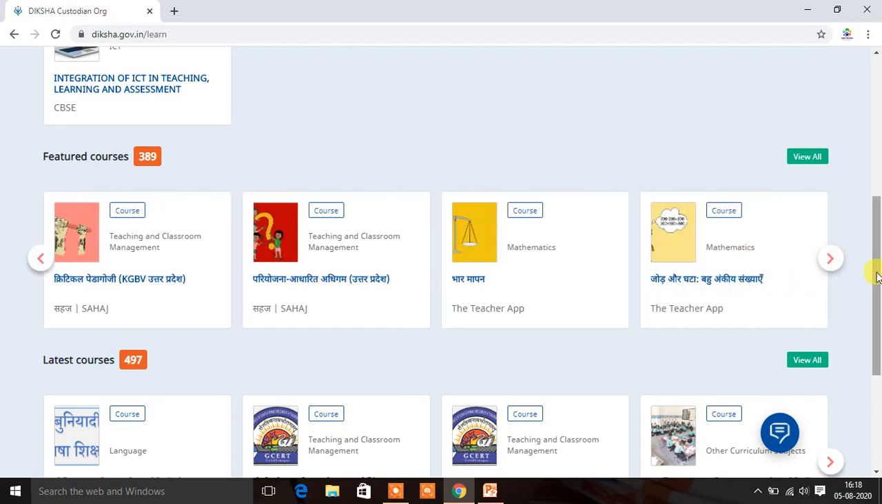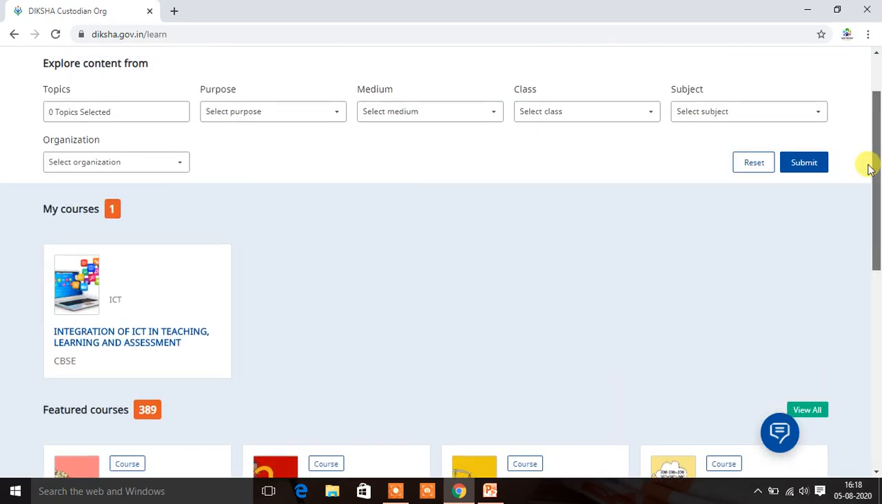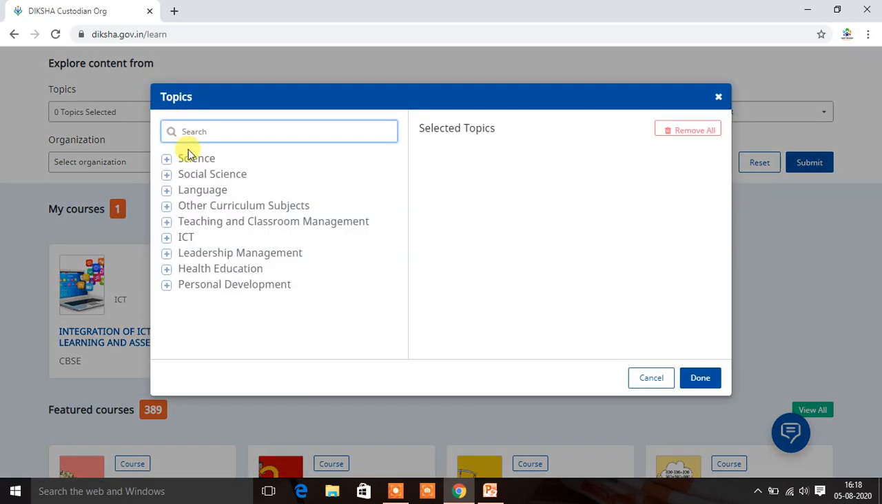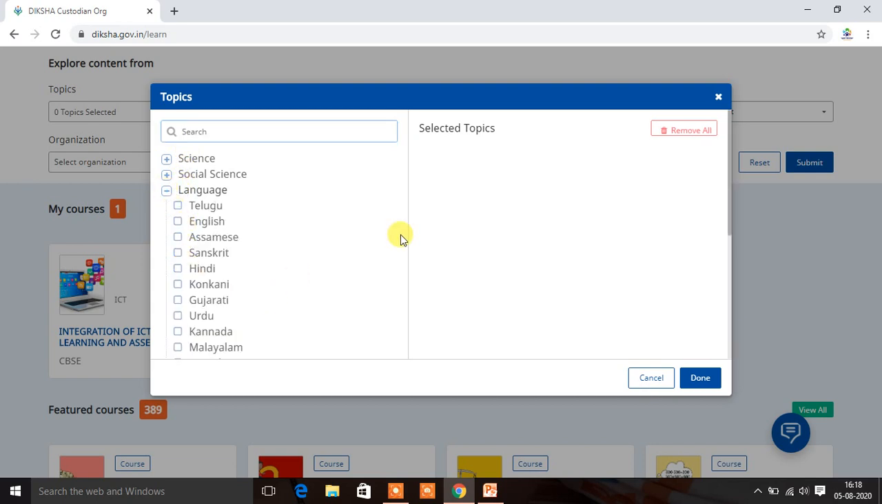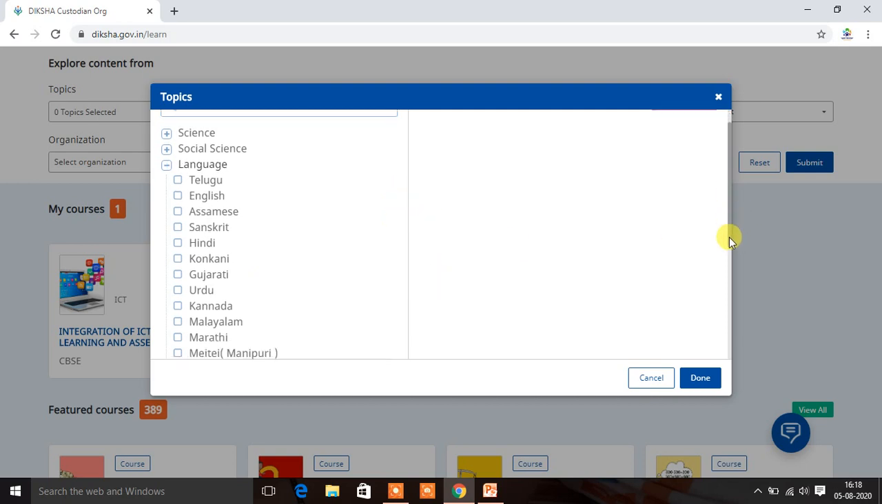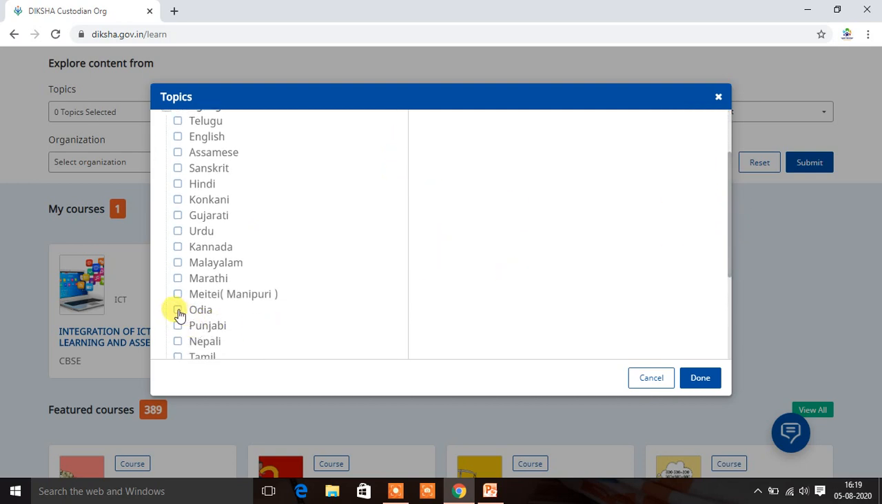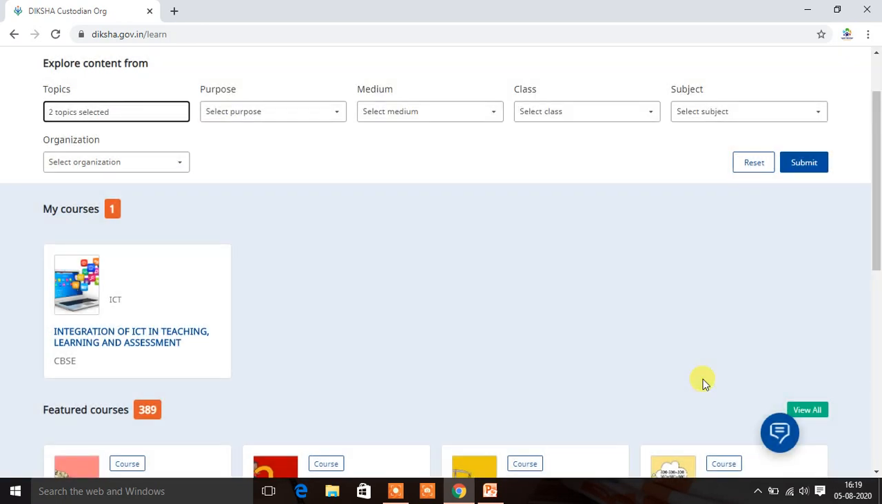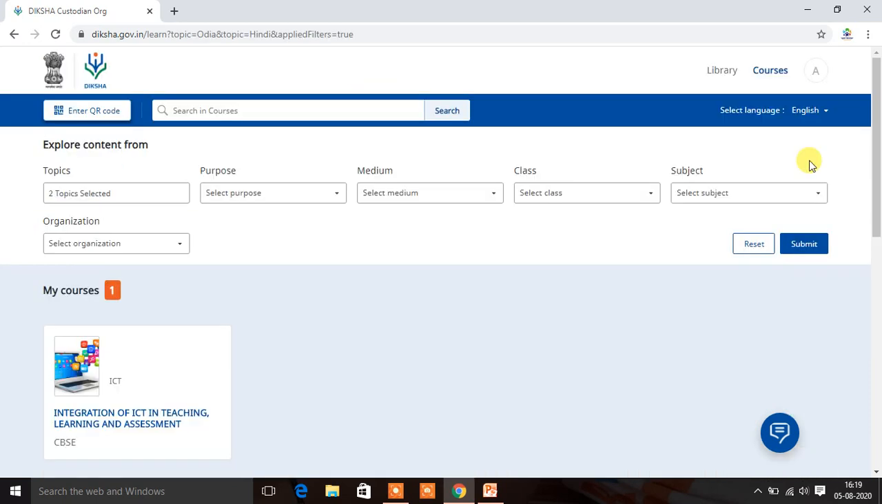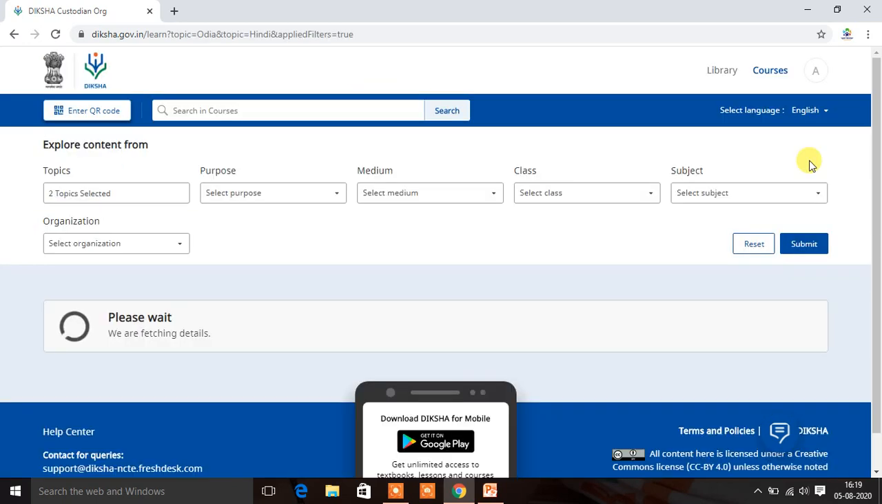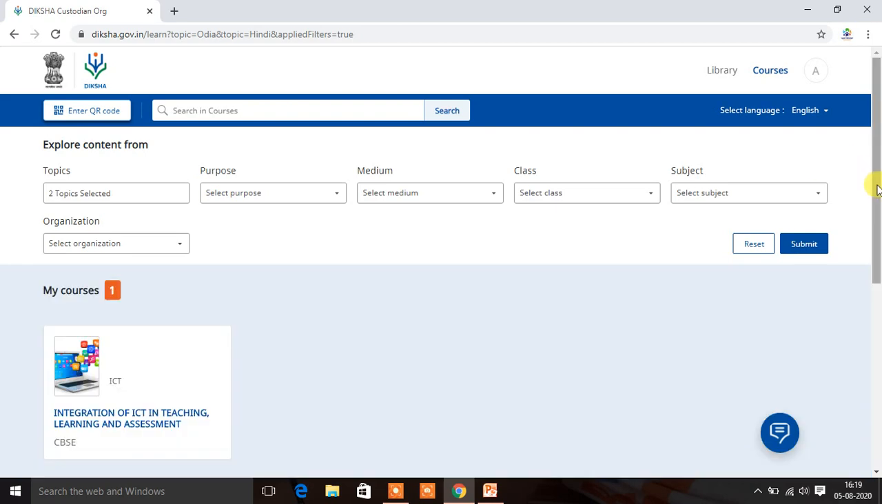You can attend any of the courses, and as per your state also, you can select. For example, I am interested in the language section, and in language, suppose I am interested in 2 languages. For example, I am clicking on Odia here, and I am clicking on Hindi here, and clicking here on any medium. So if I click here submit, you can see some courses that are linked with Odia language and Hindi language.